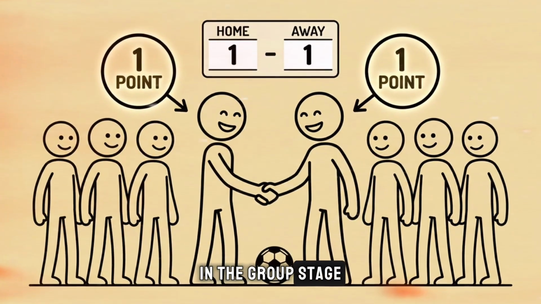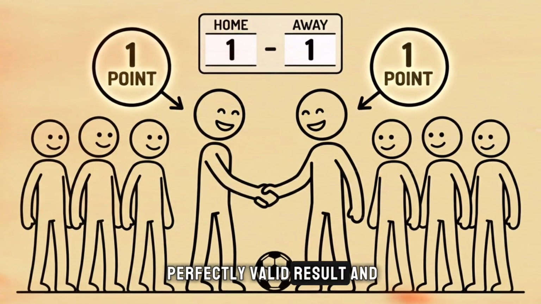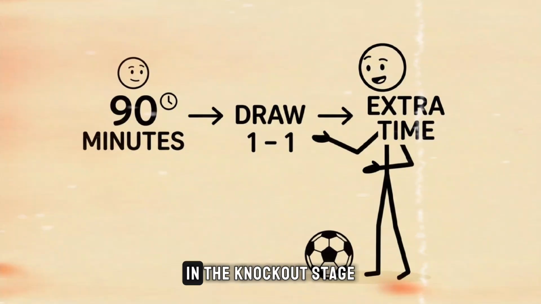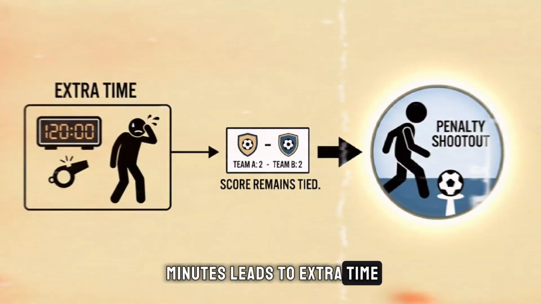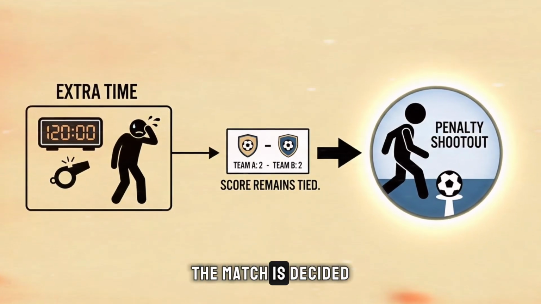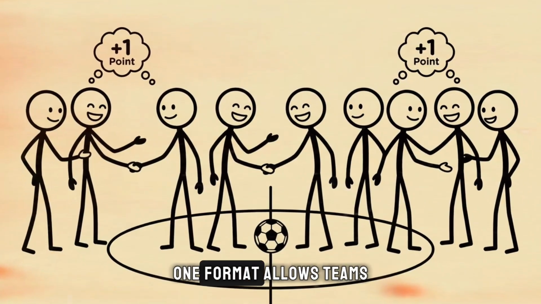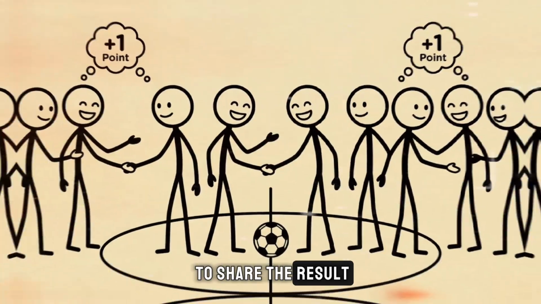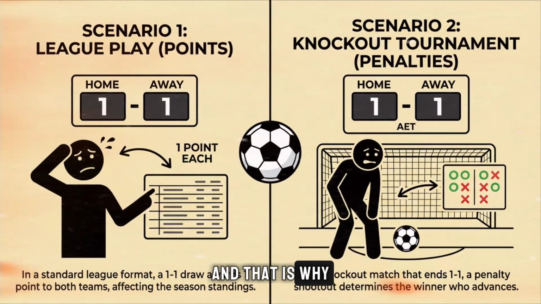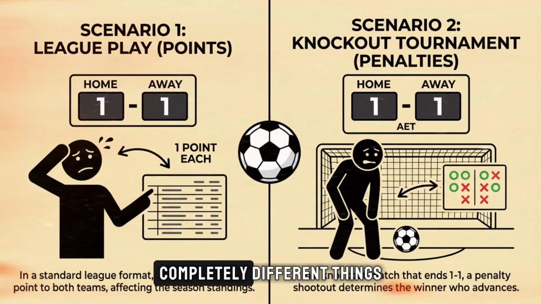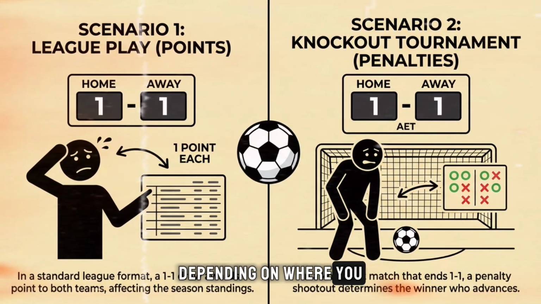In the group stage, a draw is a perfectly valid result and gives each team 1 point. In the knockout stage, a draw after 90 minutes leads to extra time. If there is still no winner, the match is decided by penalties. One format allows teams to share the result. The other demands that someone wins and someone loses. And that is why the same scoreline can mean 2 completely different things, depending on where you are in the World Cup.